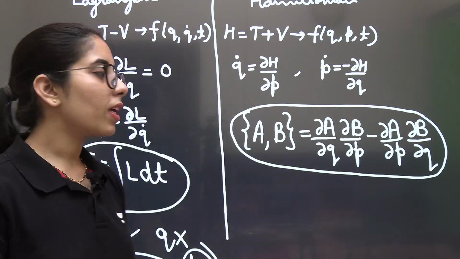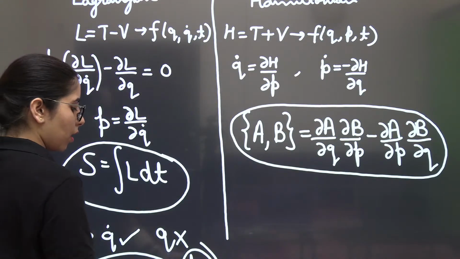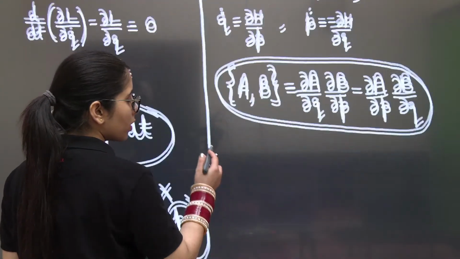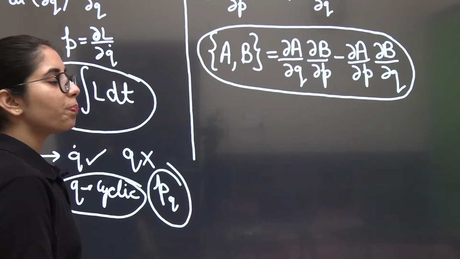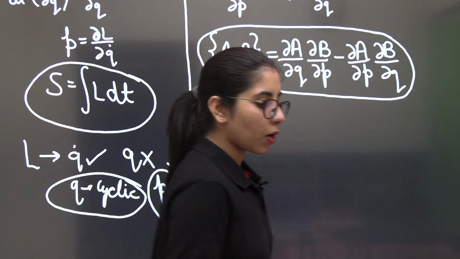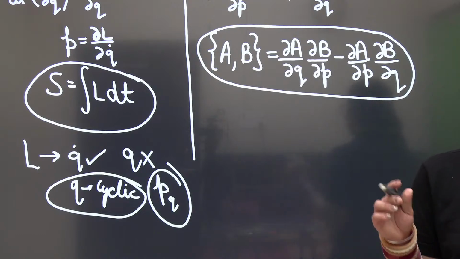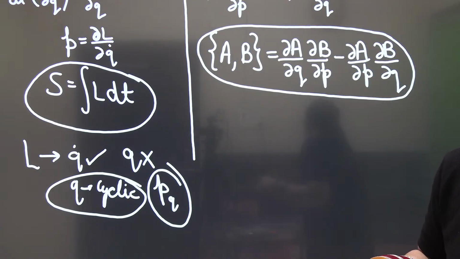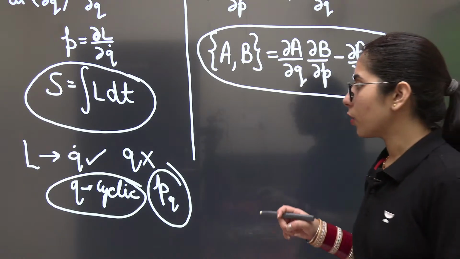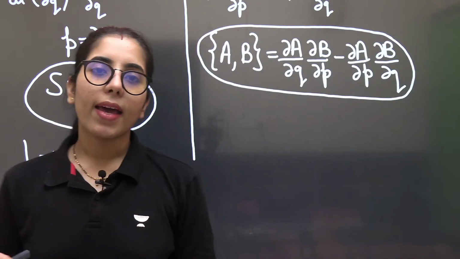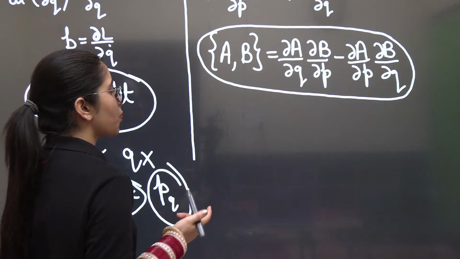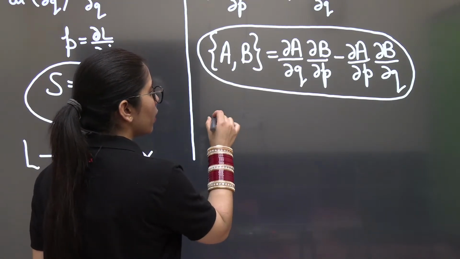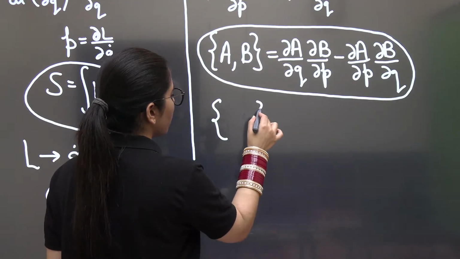Now, why were we talking about the Poisson bracket concept here? Because the next thing we are going to talk about is where the Poisson bracket will help you proceed further with the simplification. Look at this.